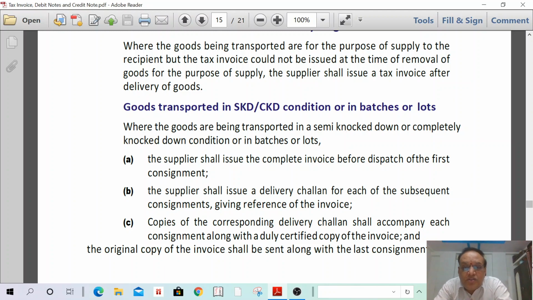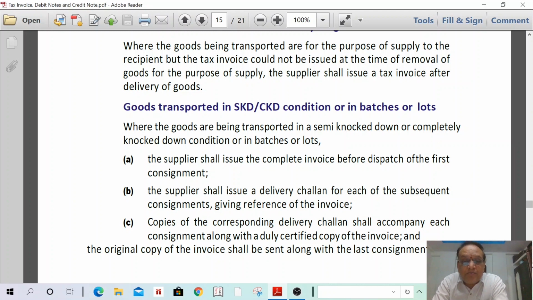The supplier shall issue the complete invoice before dispatch of the first consignment. Suppose the machinery is transported in 3 times in a lorry, in the very first case, the supplier shall issue the complete invoice before dispatch of the first consignment. He shall issue the invoice for the total consignment. That is, if we are sending first, second and third consignments, for all 3 consignments he has to issue a consolidated complete invoice first.